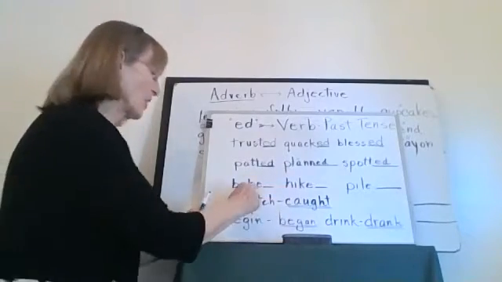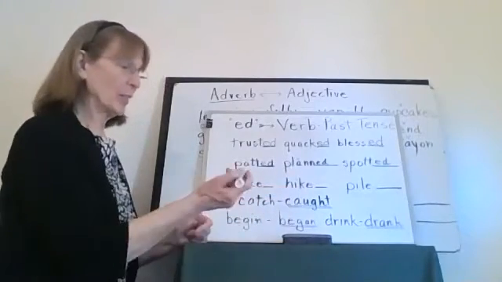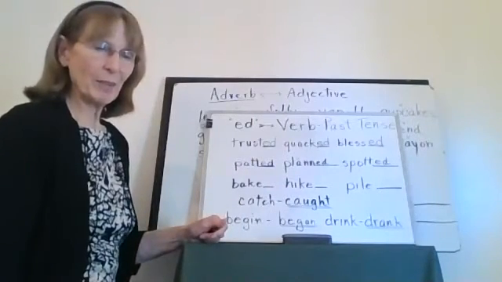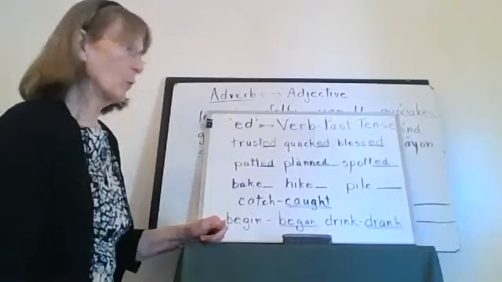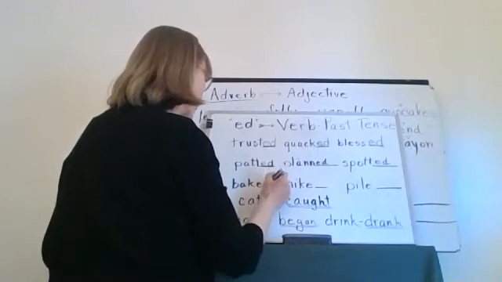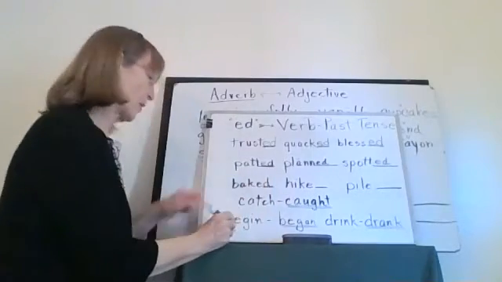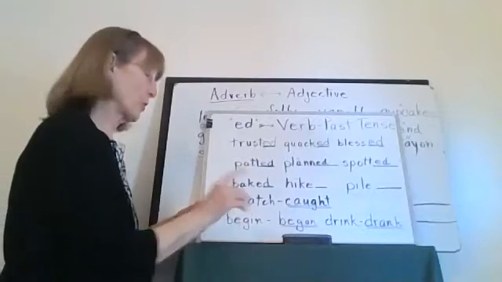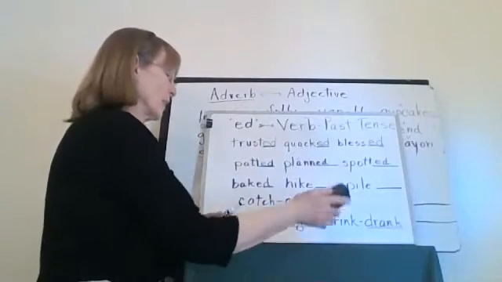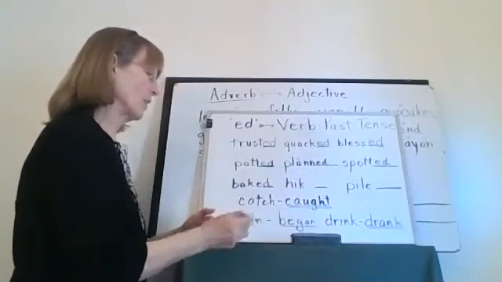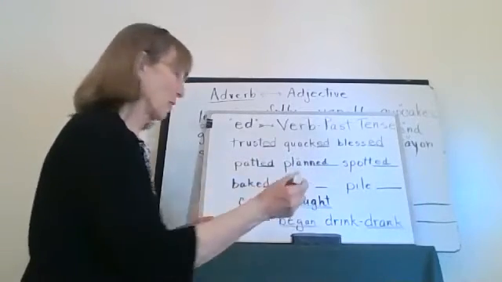But since the E is already there, it would be simpler to just add the D. Don't you think? Okay, so baked, and add the D, and then you have baked. Now, are you understanding what I'm saying? In reality, we're supposed to erase the E and then add ed.